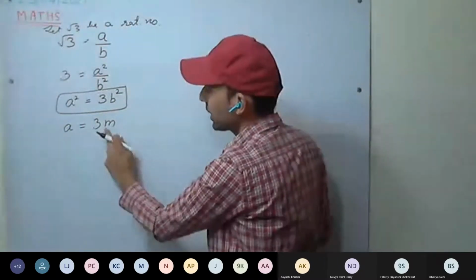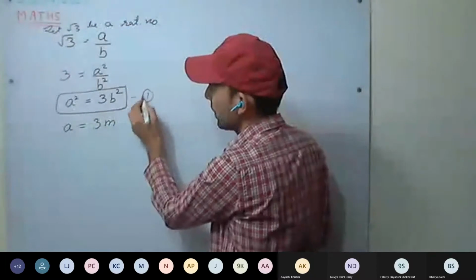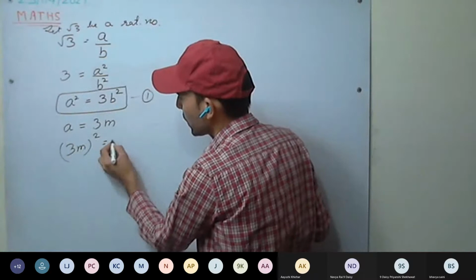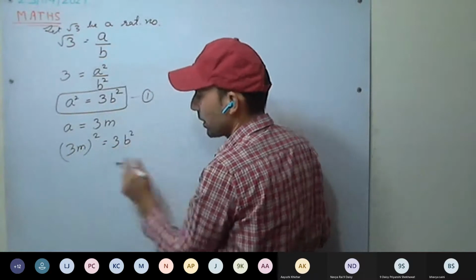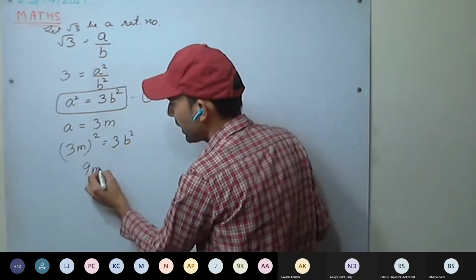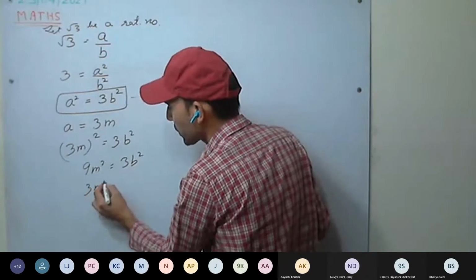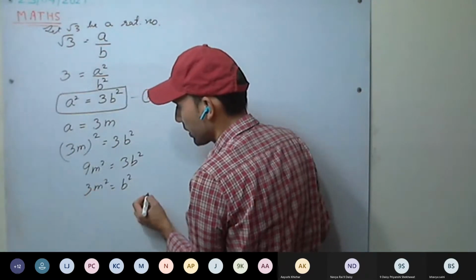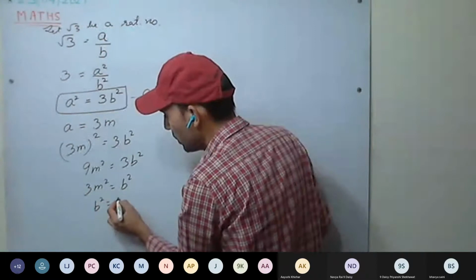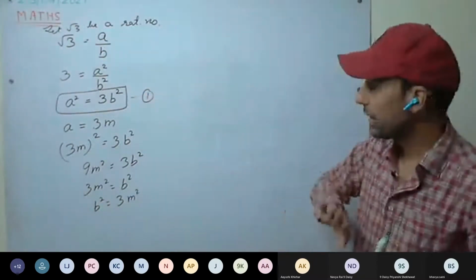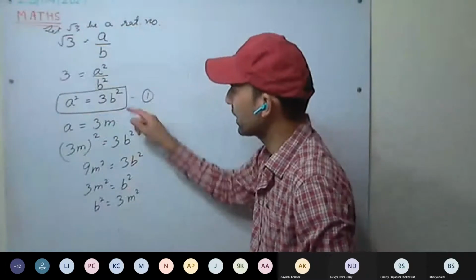Now we put the value of A as 3m in the first equation. 3m the whole square equal to 3b square. So it will be 9m square equal to 3b square, or 3m square equal to b square. So b square equal to 3m square.